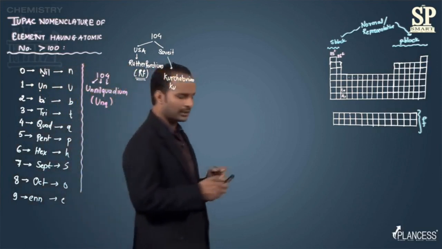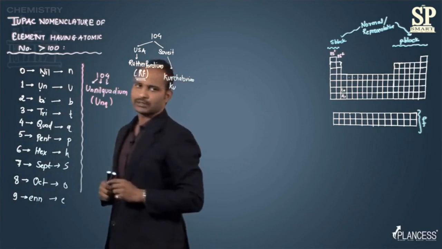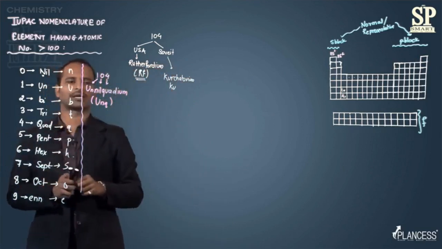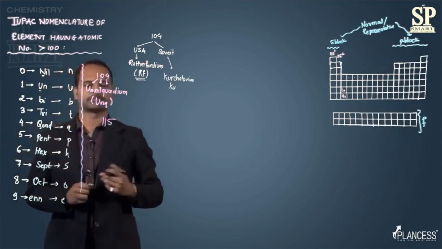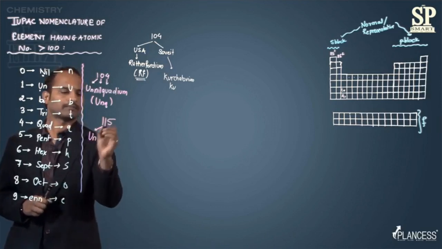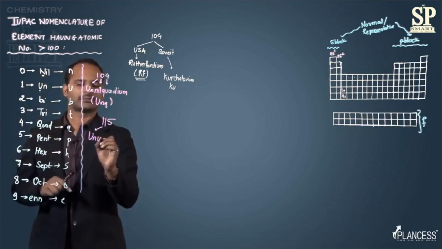While writing a symbol, the IUPAC rule says that the first letter of the symbol should be capital and the others are small letters. Similarly, suppose I have an element with atomic number 115, then what will be its name? Simply 115, again I will say it is un. Second digit is also 1, so it is again un.